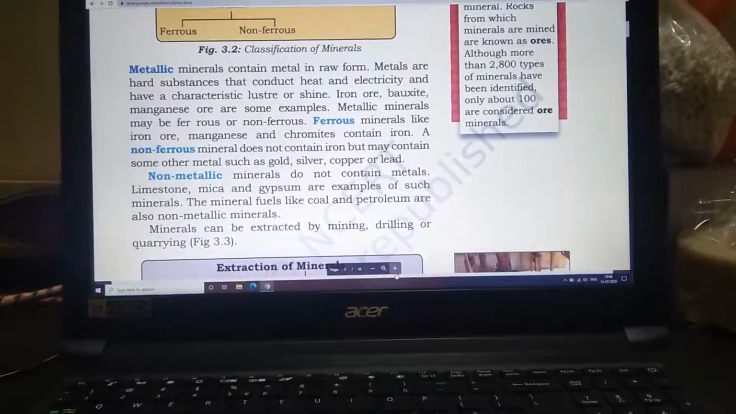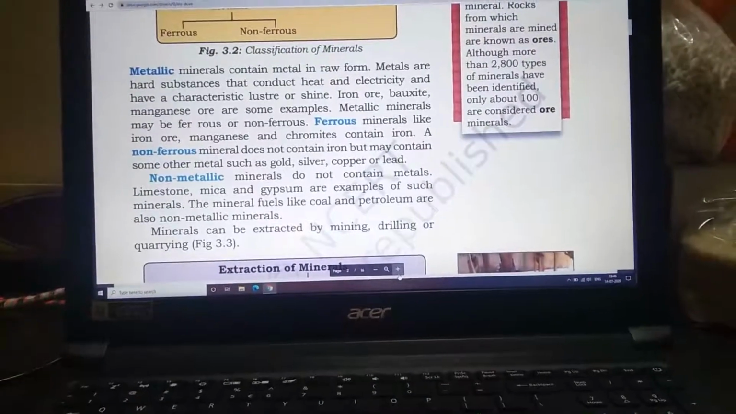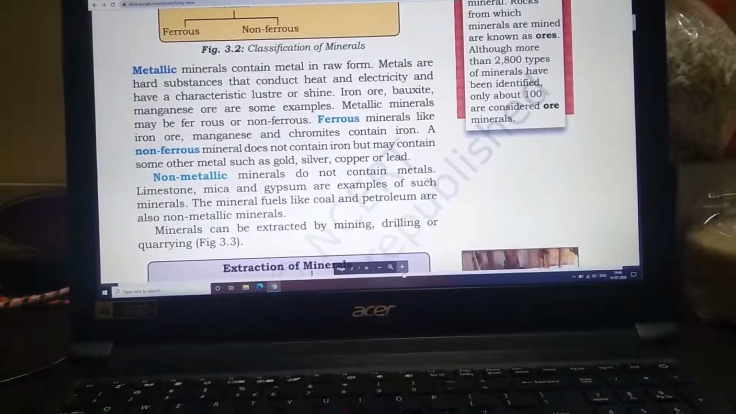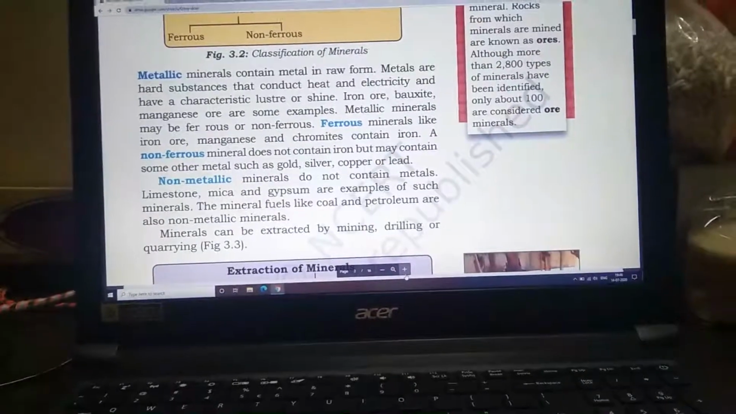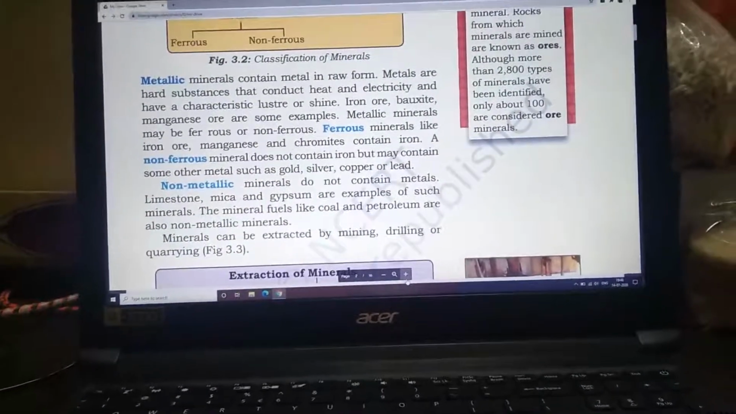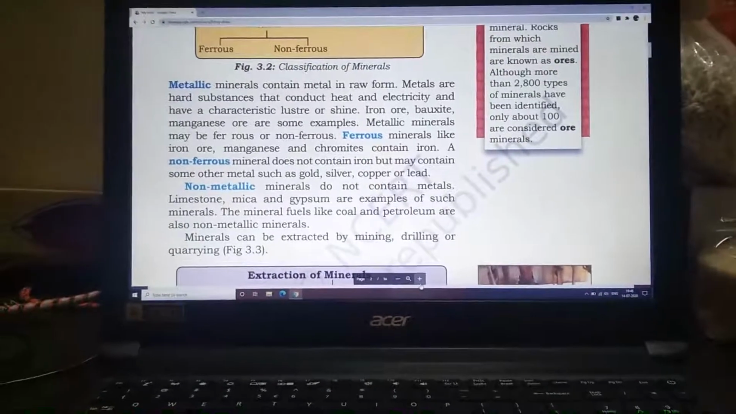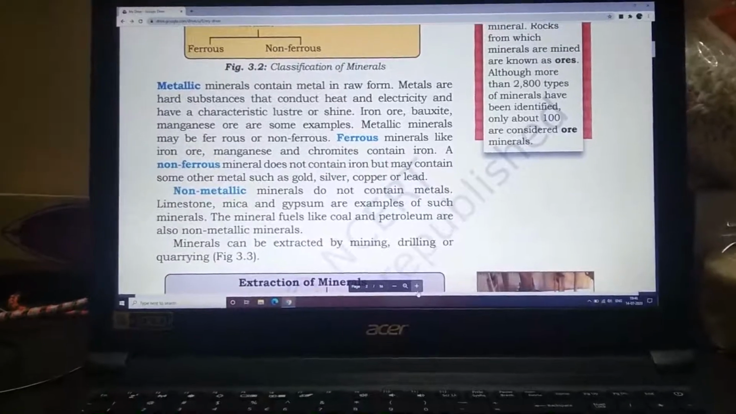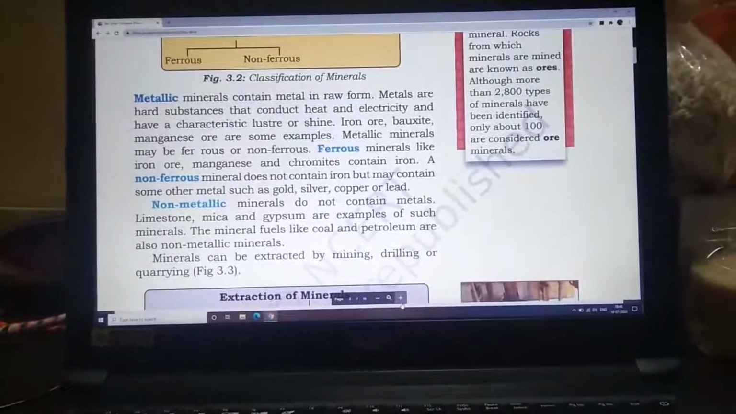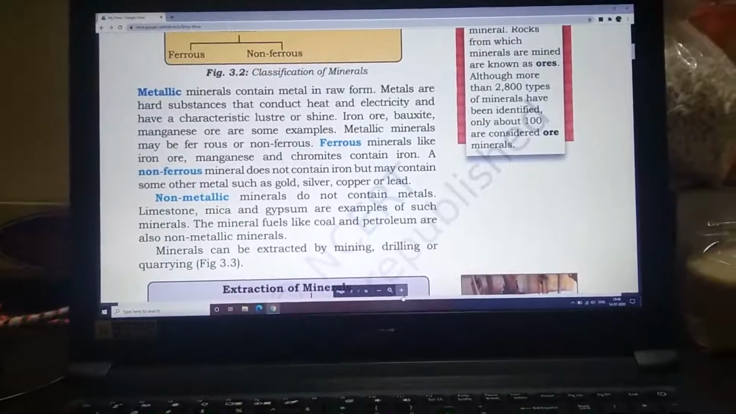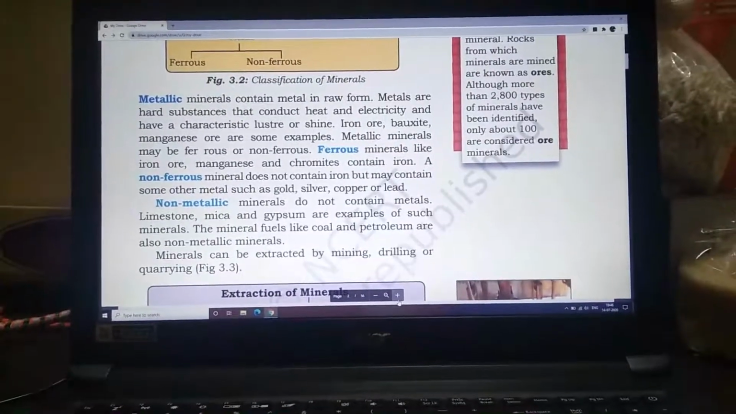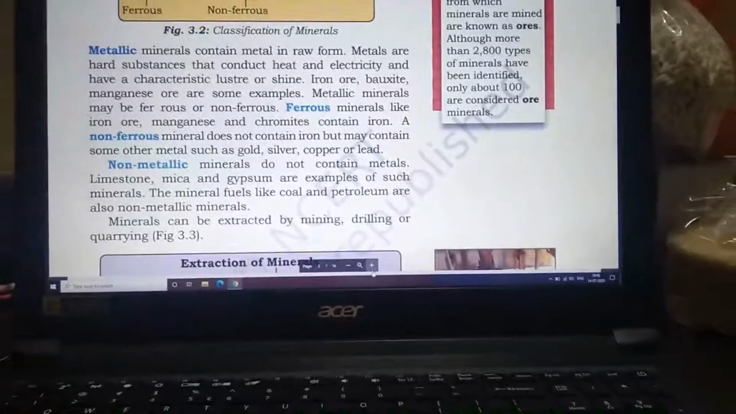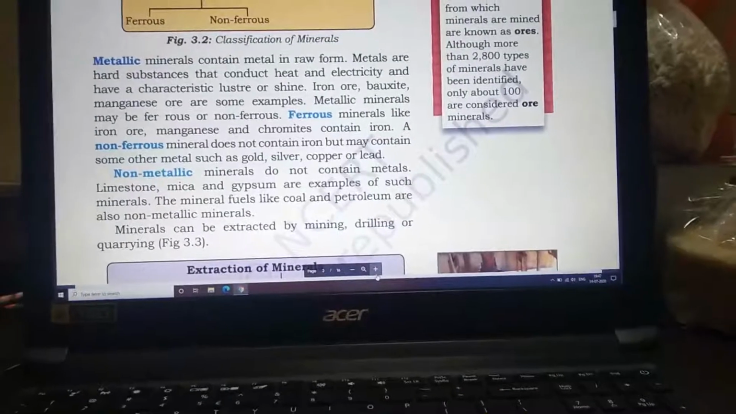So they are non-ferrous. Now again to non-metallic. Materials which do not contain metals, like limestone and mica, so they are not metals. They are simply just a mineral. You can see limestone, mica and gypsum. These are examples of non-metallic minerals. The mineral fuels like coal and petroleum are also non-metallic minerals. Even coal and petroleum do not contain any metals. That is why they are non-metallic.